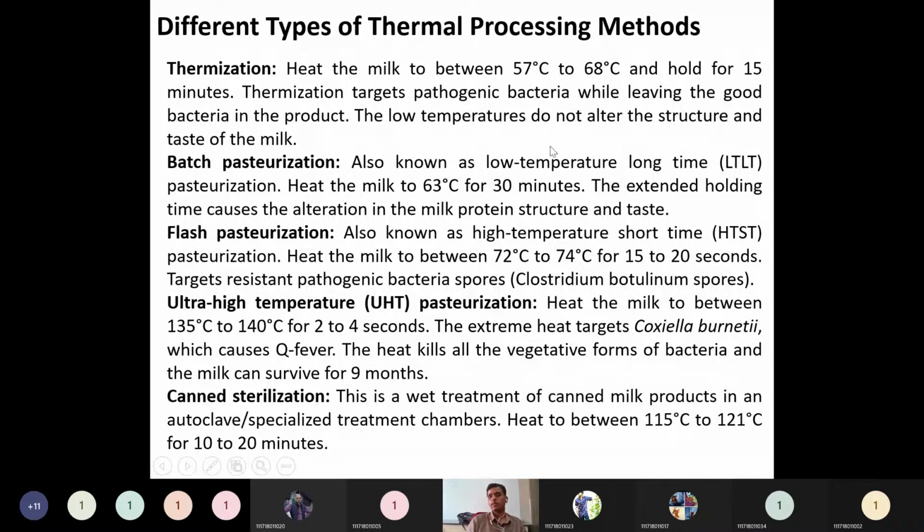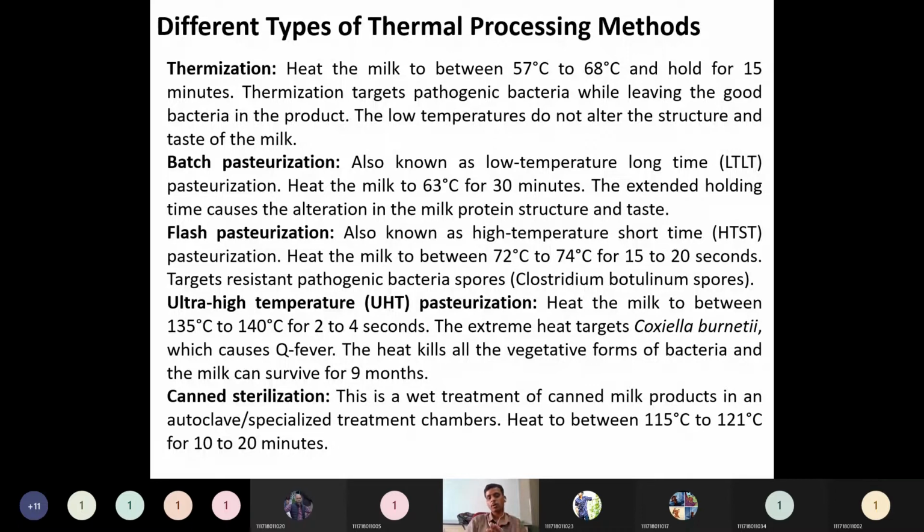If you see, only the bacteria will be killed in this process, but the bacterial spore is nothing but the bacteria with a very hard outside layer, so it will resist whatever harm we do to that bacteria. That spore will resist it, so that is a resistant layer.